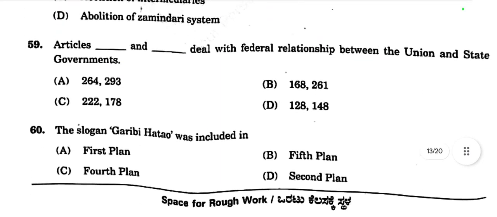Then question number 59: Article dash and dash deal with federal relationship between the union and state government. Article 264, 293, yes, this is the right choice. Article 264 and 293 deal with the federal relationship between the union and state governments. Option A is the right choice.